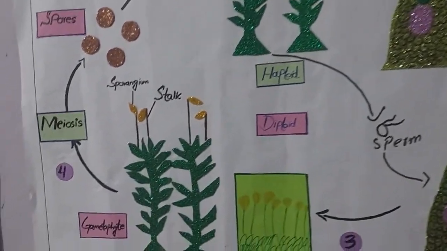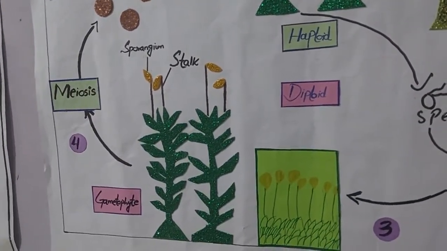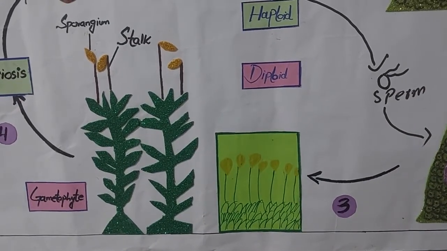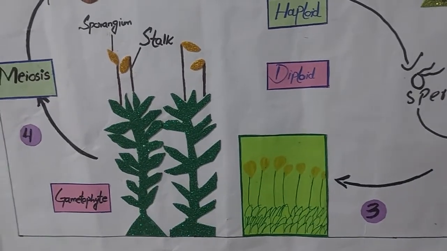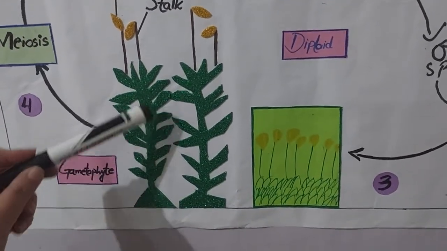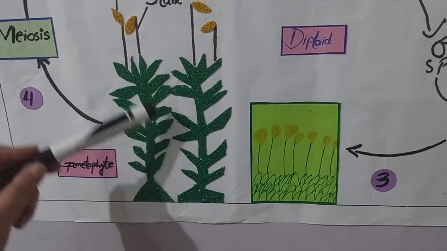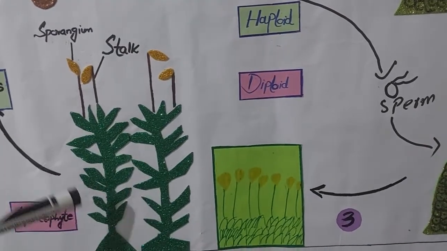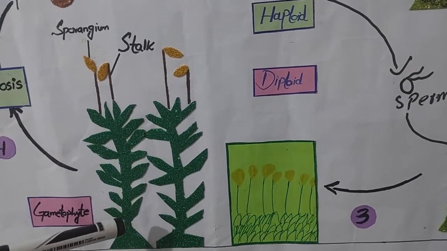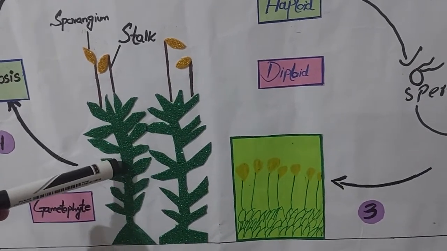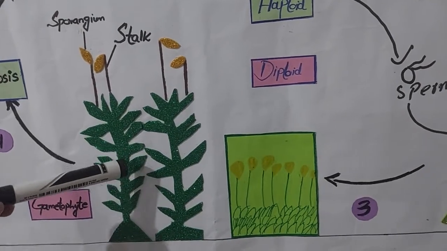Now you can see this moss plant is divided into two generations, the Sporophyte generation and the Gametophyte generation. This is the Sporophyte generation and this is the Gametophyte generation. The Gametophyte generation is haploid and the Sporophyte generation is diploid. And in the case of non-vascular plants like the mosses, the Gametophyte generation, which is haploid, is independent. This is green, meaning photosynthetic.